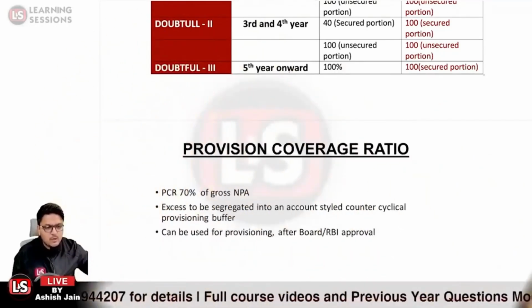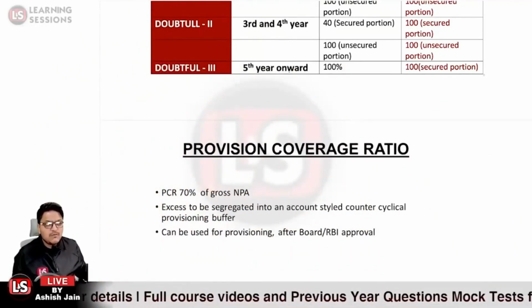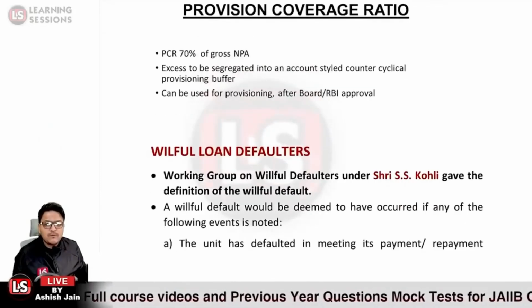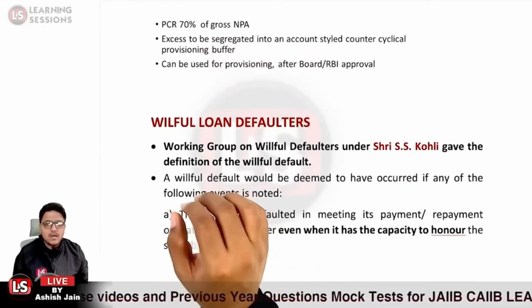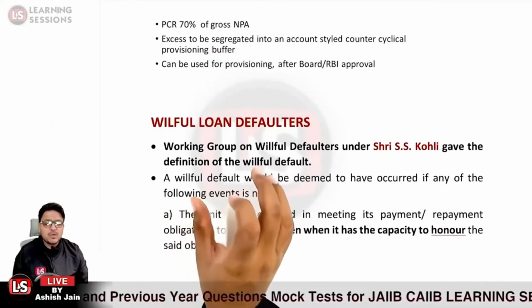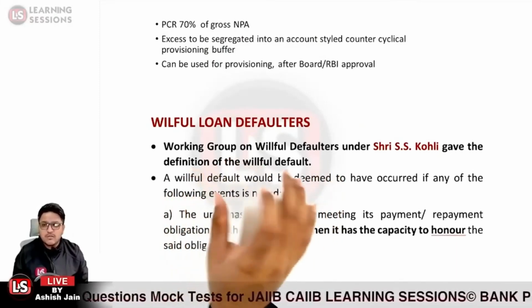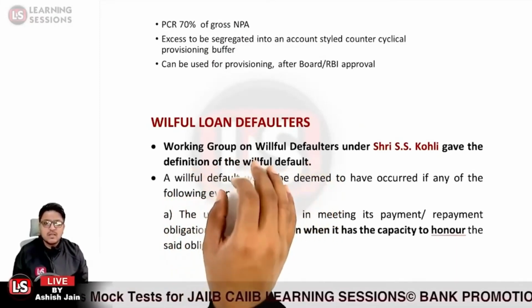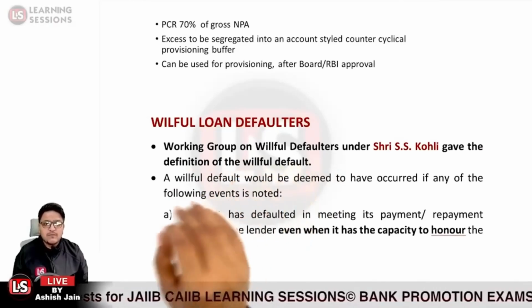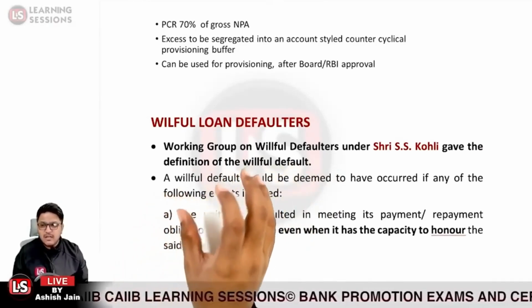And further, it is related to willful defaults. Further, it is related to willful loan defaulters. So under the chairmanship of the SS Kohli working group, the definition was given by the working group led by SS Kohli. And what does the definition identify?